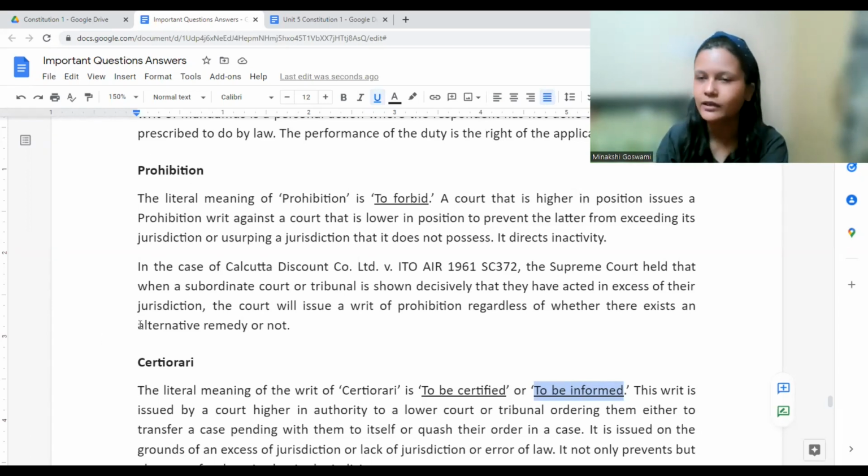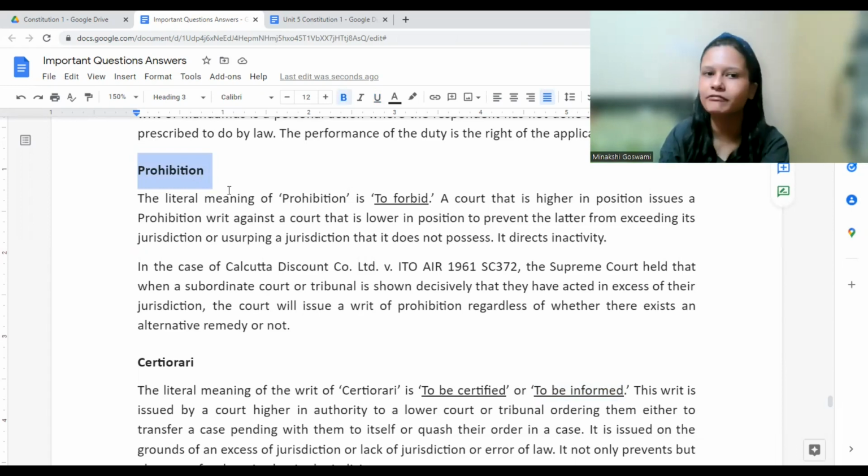But then why do we need two different writs? How are they different? Prohibition applies to a pending case. A case is filed in the court, but the court has not finally decided it. It is still pending, because it takes years altogether to decide a case, right? So prohibition applies where the case has not yet been decided by the court.